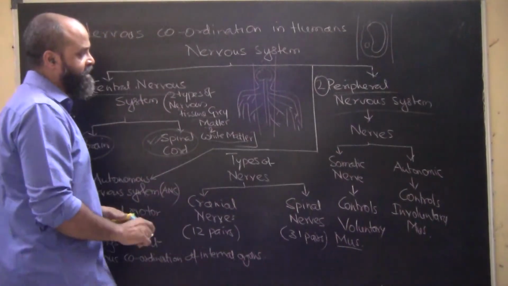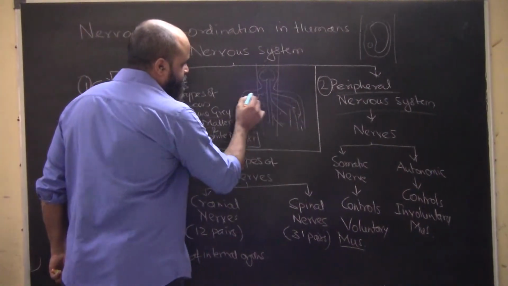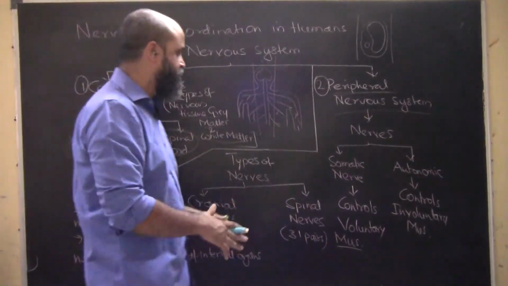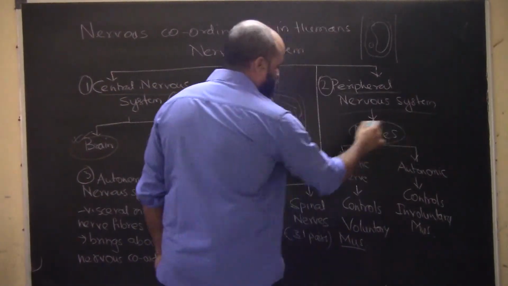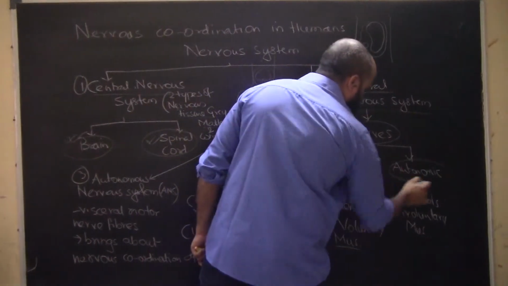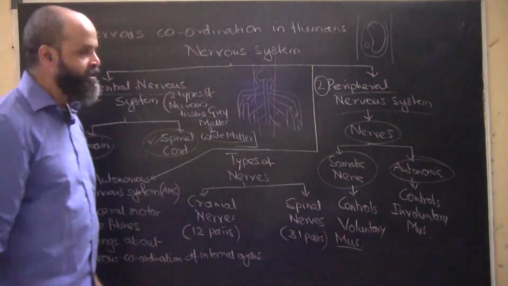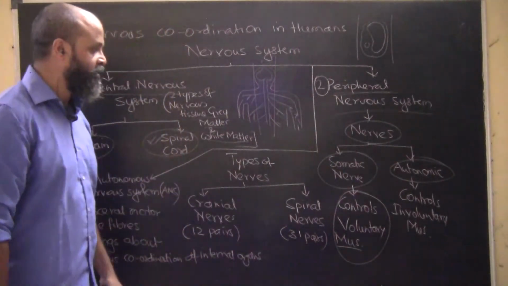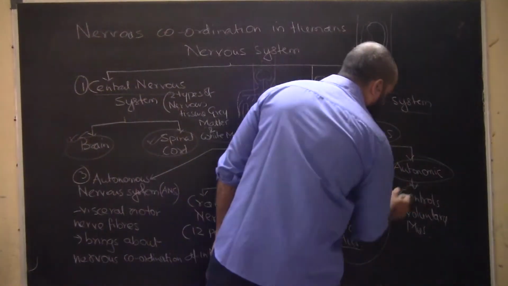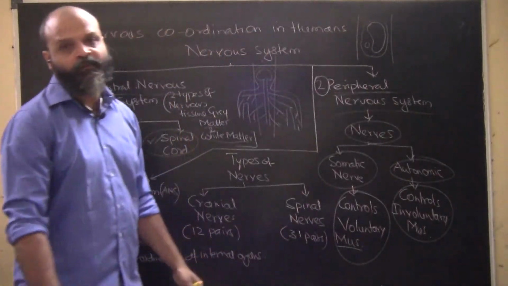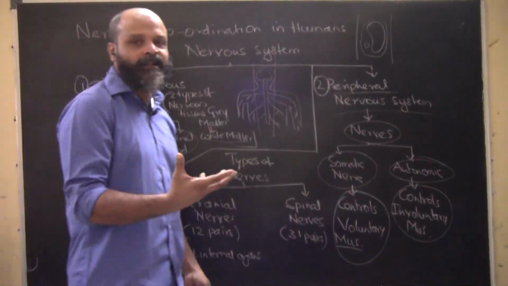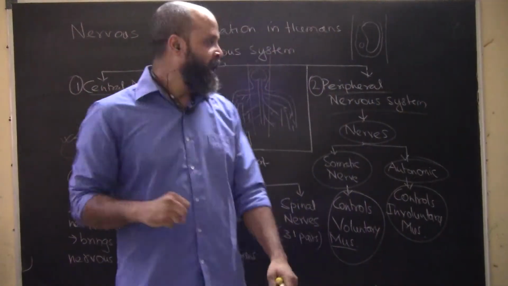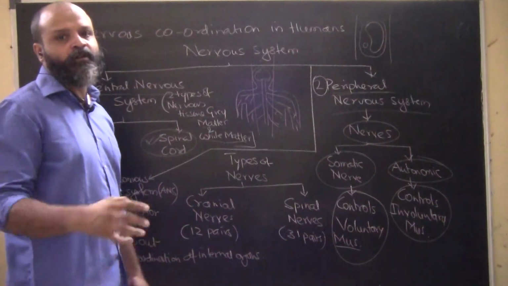The peripheral nervous system is the nervous system arising out of the central nervous system, and in this we have different types of nerves. We have somatic nerves and we have autonomic nerves. Somatic nerves are the ones which control voluntary muscular movement, the ones directly under the control of our will, and autonomic nerves are the ones which control involuntary muscular movement.